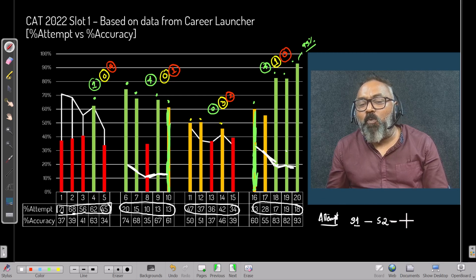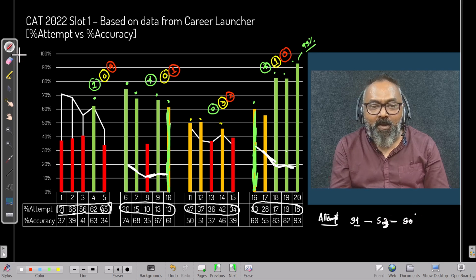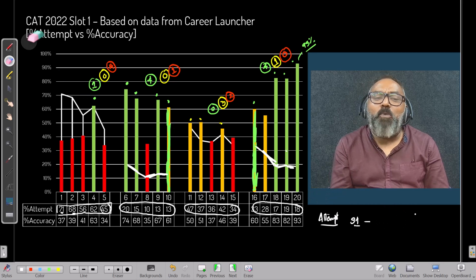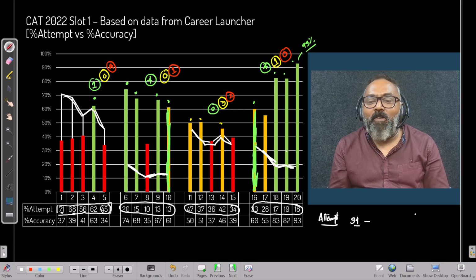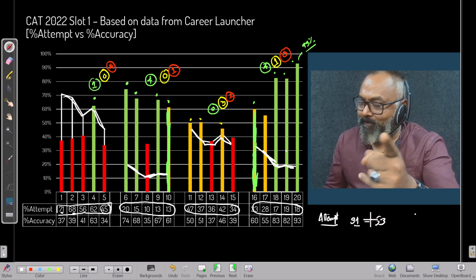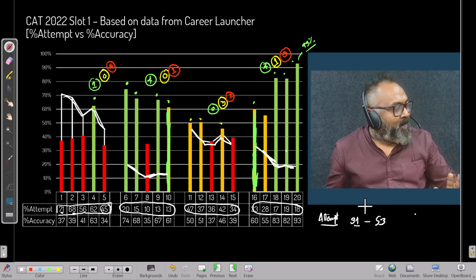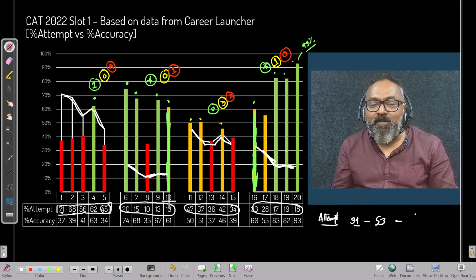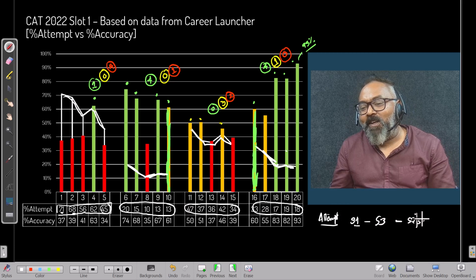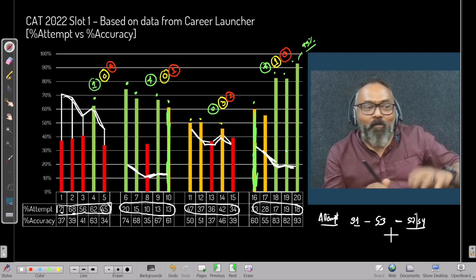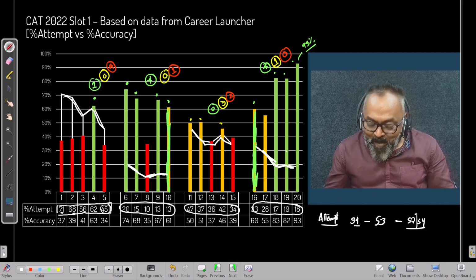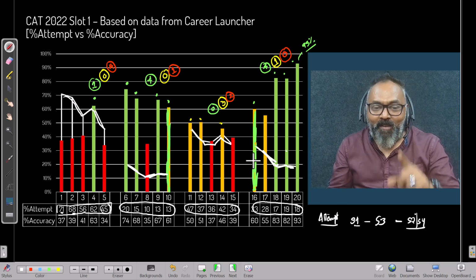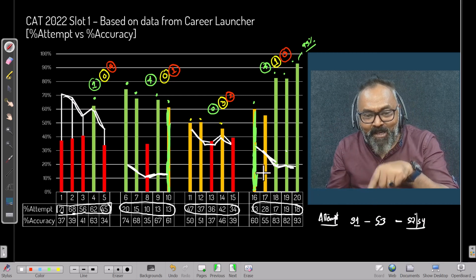So the last one was set 3, sorry, I made a mistake. Sorry about that. Set 1 was the first favorite and set 3 was the second favorite. Teacher, what is this? Don't make mistakes. Okay. And the least favorite were set 2 and set 4. Sometimes this happens in data interpretation. We read something, when we go mark it, we write something else and we get the wrong answer, and then we come back and check and say, hey, how did I do this? Okay, set 1, then set 3, then set 2 and set 4.